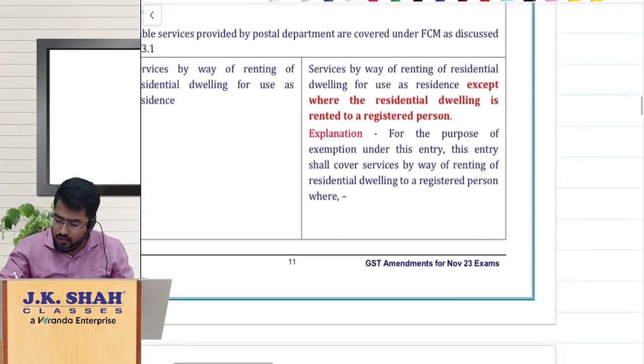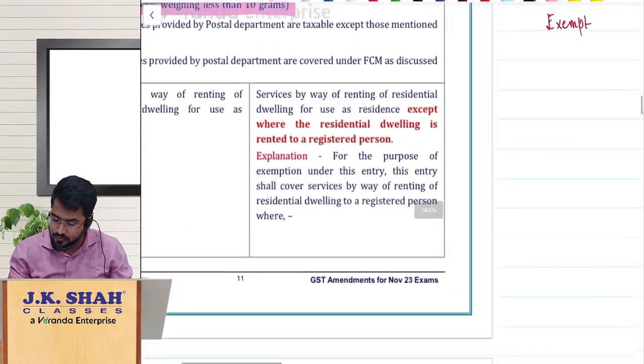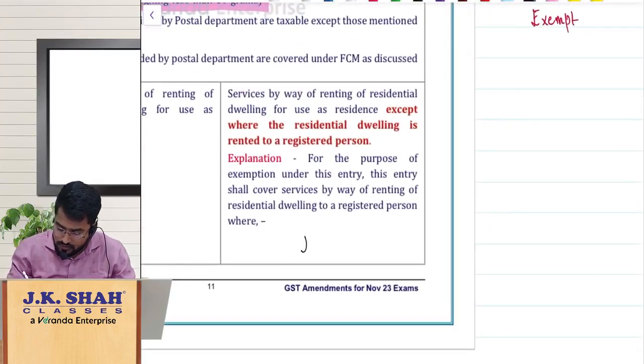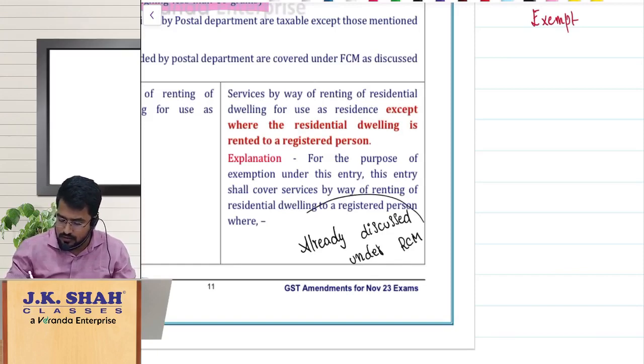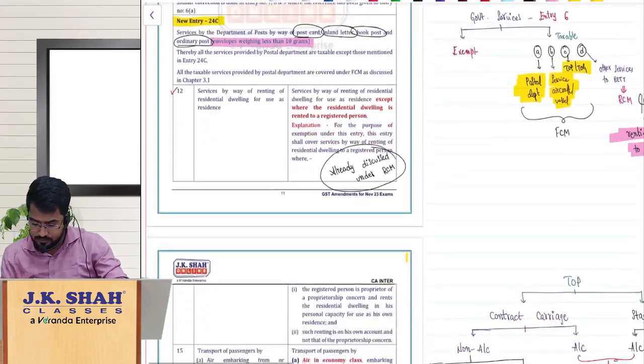This is also already discussed along with entry 5A under RCM. So this is also already done.